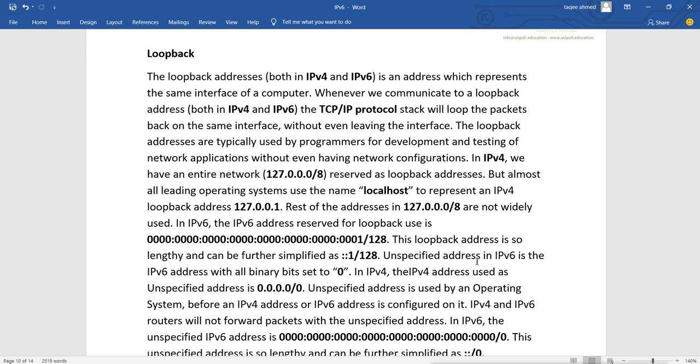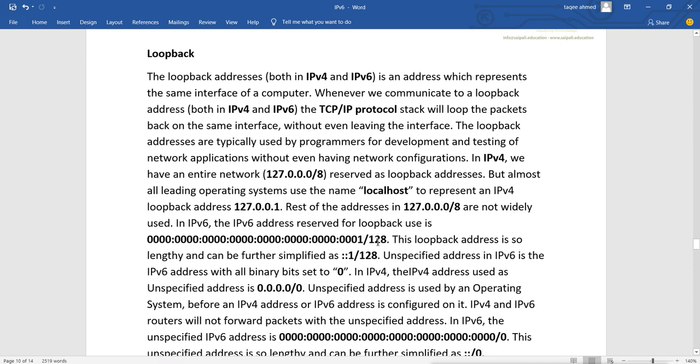So now in IPv6 we also have a reserved loopback address, and that is actually the first address of IPv6. If you can see here, all zeros and the last bit is 1, and it is /128.